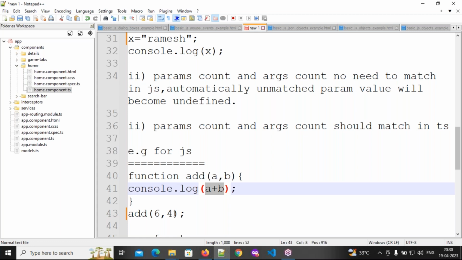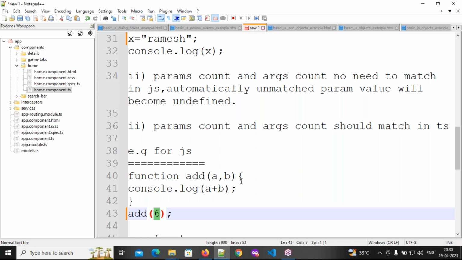Now what I'm doing is sending only one argument. How many parameters do we need to specify? One only. But here I'm sticking to two parameters. Then what happens? What will be the output? The arguments I'm sending is only one, but parameters is two. What is the output I will get? Not a number.